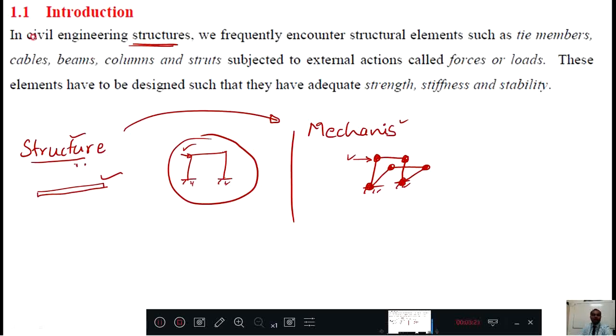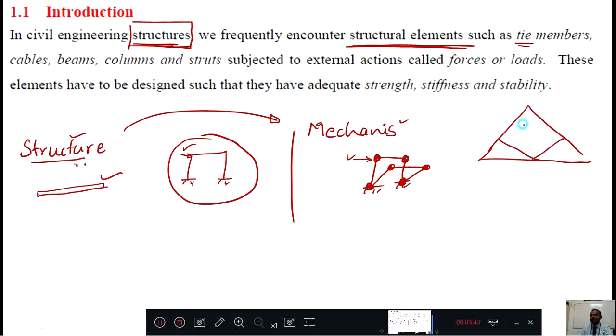Okay, now here they said that in civil engineering, structures means which carry some load. We frequently encounter structural elements. Then structural elements means what? Here some examples are there. Tie members. Tie members means some trusses. I think you might have seen this one. Okay, in some area you might have seen some trusses here. Okay, these are called as trusses.